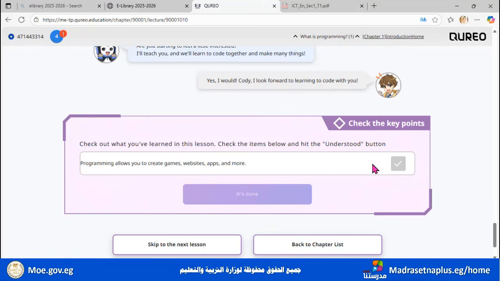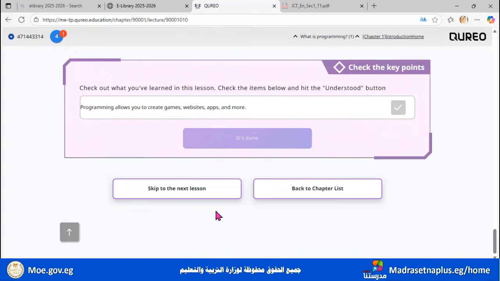So if you are logging into the Qureo platform for the first time, you're gonna check and click here, it's done. And of course, you are gonna continue to the next lesson. Well, this is the Qureo platform and how to start.